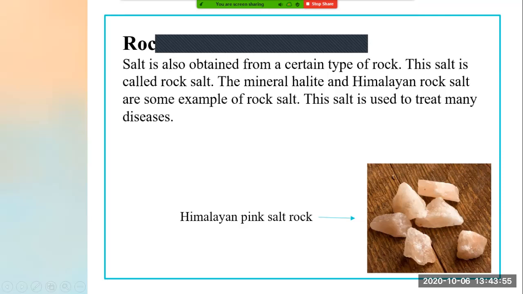This salt is used to treat many diseases. Now this rock salt, which is known as Himalayan pink salt rock or halite, all rock salts are used for what? For treatment purposes also. They are used for treatment of several diseases also. Okay, so this is just a small definition of rock salt. If it is asked in the exam what rock salt is, you can easily tell that it is the salt obtained from rocks, give examples, and say that it can also be used for the treatment of diseases.